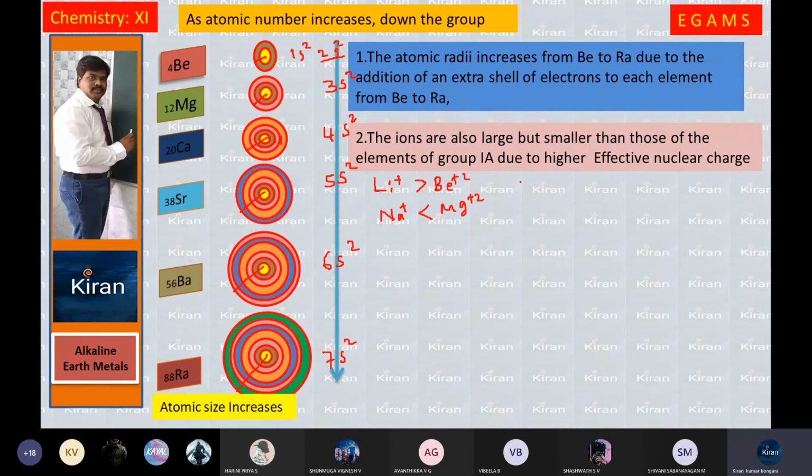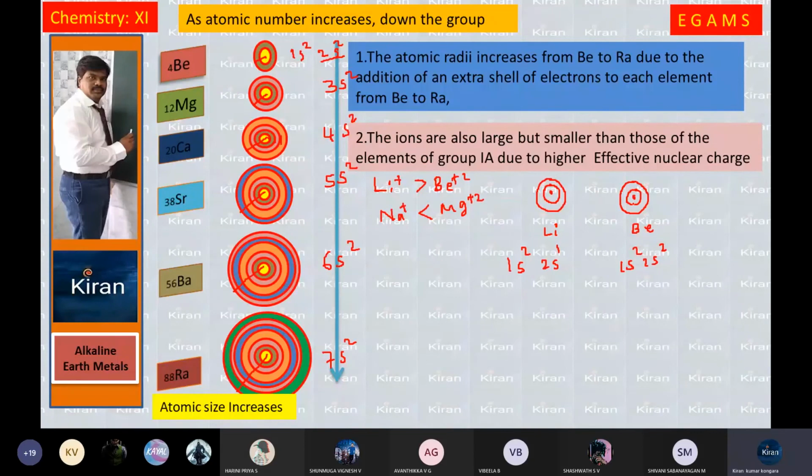So lithium, when you observe, the atomic number is 3. How many shells does it have? 1s2, 2s1. In the same way, beryllium also has 2 shells, 1s2, 2s2. This is lithium, this is beryllium. Lithium has 2 shells, 1s2, 2s1. But beryllium has 2 shells, 1s2, 2s2.